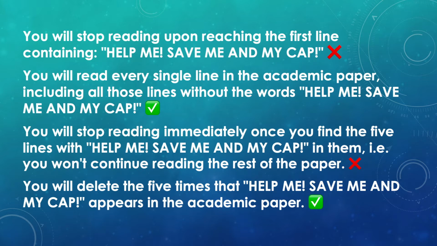Right? Now, next option, you will stop reading immediately once you find the 5 lines with help me, save me and my cat. Again, the loop is blind to how many times this exists, so it will not automatically stop reading after it finds the 5 lines. Okay, next one, you will delete the 5 times that help me, save me and my cat appears in the academic paper, because the story tells you it appears 5 times. That's why you and I know that the loop will delete those 5 instances. Okay, so that is the correct option.